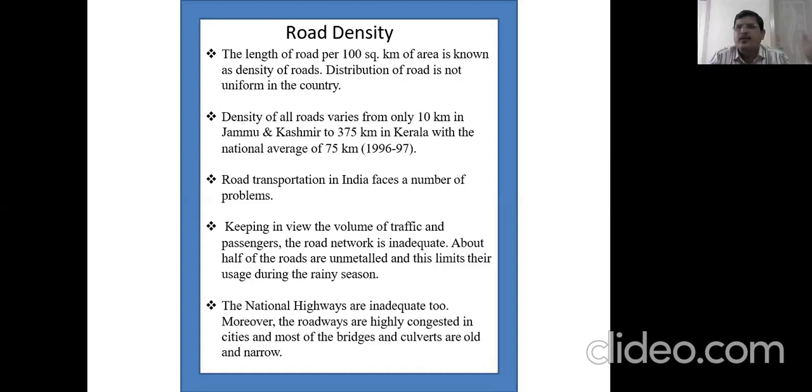Now we need more width because traffic has increased, and traffic congestion is still more. It has to be reduced. And culverts means small bridges or canals where the road suddenly gets narrow, and then again widens after crossing the culvert. So those culverts have to be widened.